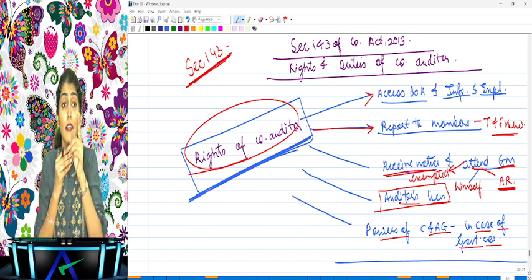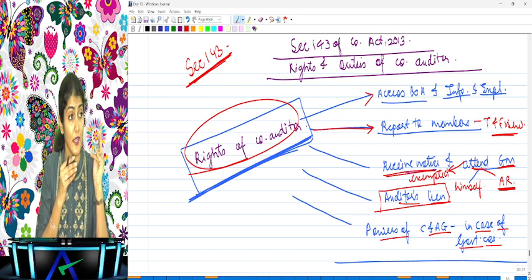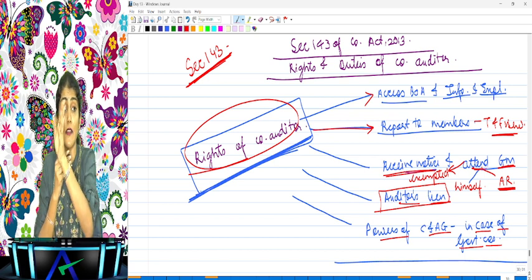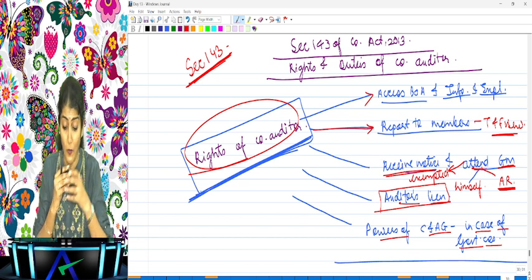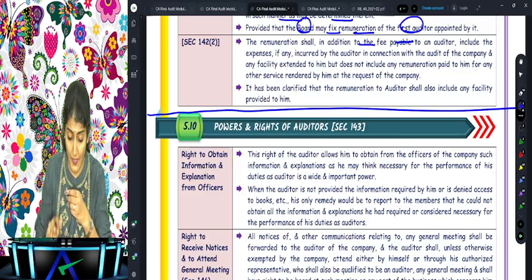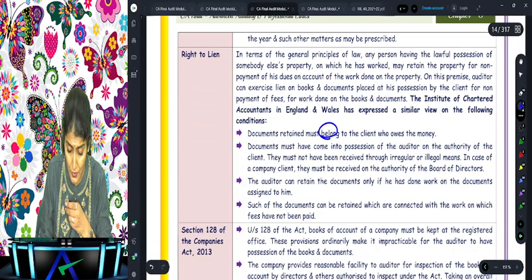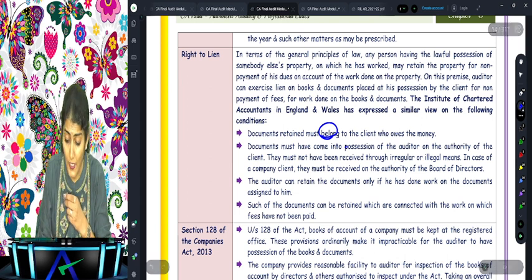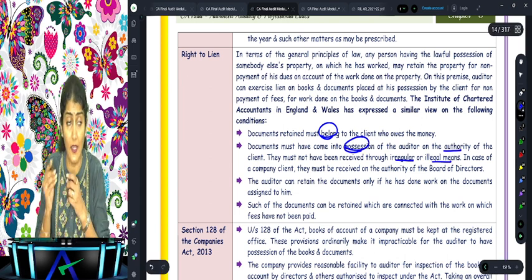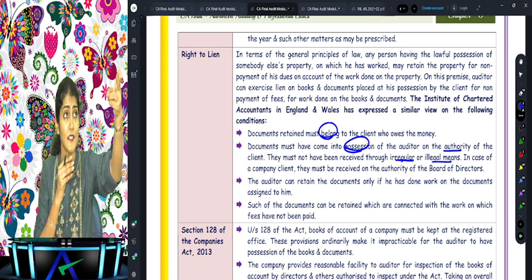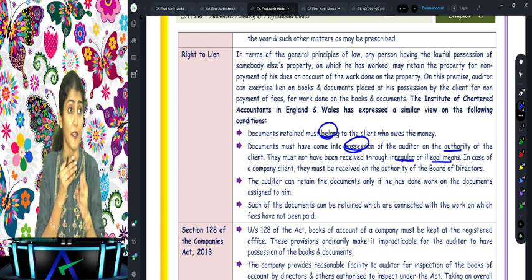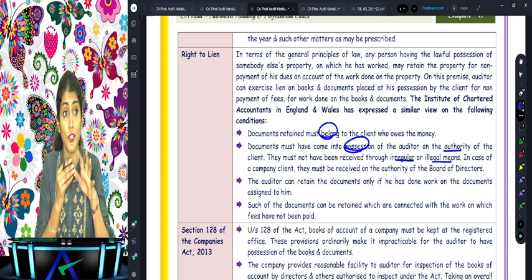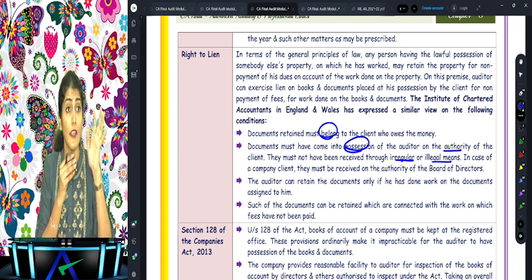So what does it say? However, this auditor's lien is conditional. What is the condition associated with audit lien? The Institute of Chartered Accountants of England and Wales have put some conditions associated with the audit lien. One, the books on which you are exercising the lien should belong to the company. They should belong to the client. Then they should not have come to the possession of the auditor through any illegal or irregular means. So you cannot catch the client at gunpoint and then take away their books of account. No, should not. Or you cannot go in the night and rob the books of account of the company. So they should not have come to the possession of the auditor by any illegal or irregular means.